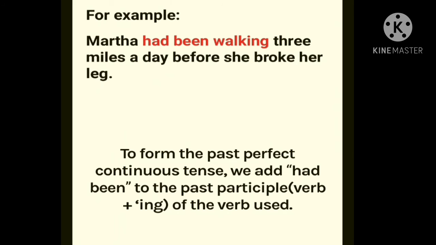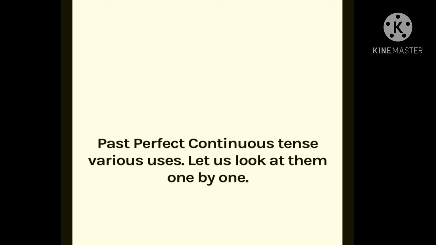Means to form the past perfect continuous tense, we add had been to the verb plus ing. What is the formula of past perfect continuous? Subject plus had been plus verb plus ing plus object. Means here Martha is the subject, had been walking is showing the past perfect continuous tense, and the remaining part, 3 miles a day before she broke her leg, is the object.